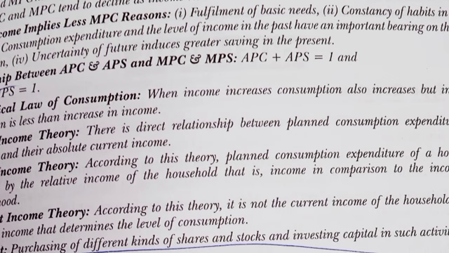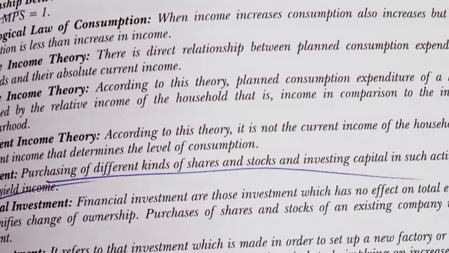Relationship between APC and APS, and MPC and MPS: APC plus APS is equal to 1. MPC plus MPS is equal to 1. Psychological law of consumption: when income increases, consumption also increases, but the increase in consumption is less than the increase in income.